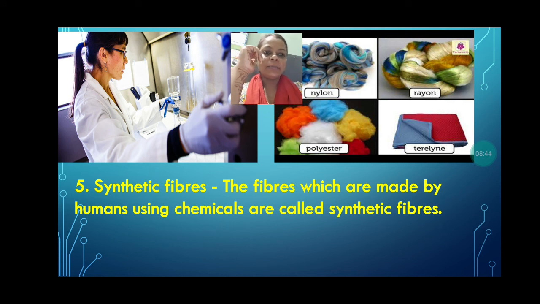But sometimes we use these clothes because these are actually more durable. Yes, it is not comfortable, but sometimes it is durable. So we can use these types of clothes for different purposes.